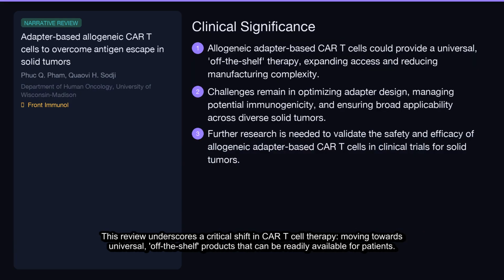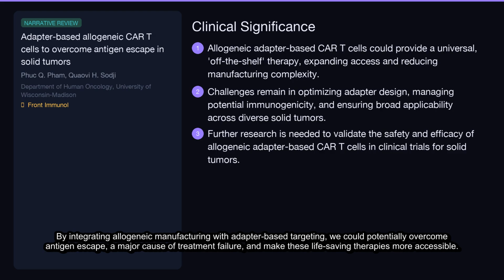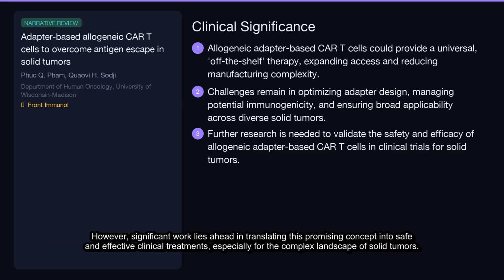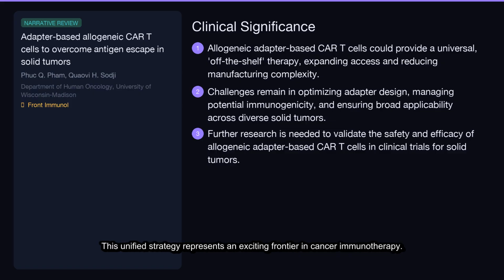This review underscores a critical shift in CAR-T cell therapy, moving towards universal, off-the-shelf products that can be readily available for patients. By integrating allogeneic manufacturing with adapter-based targeting, we could potentially overcome antigen escape, a major cause of treatment failure, and make these life-saving therapies more accessible. However, significant work lies ahead in translating this promising concept into safe and effective clinical treatments, especially for the complex landscape of solid tumors. This unified strategy represents an exciting frontier in cancer immunotherapy.